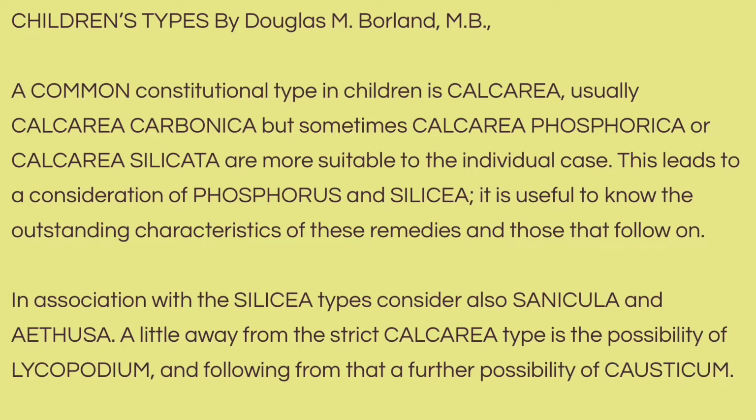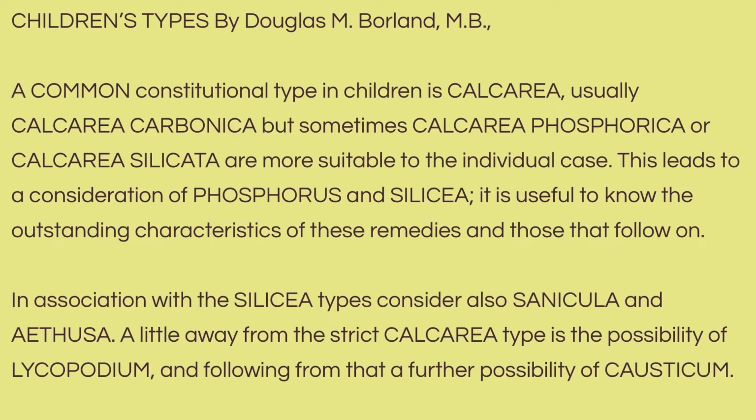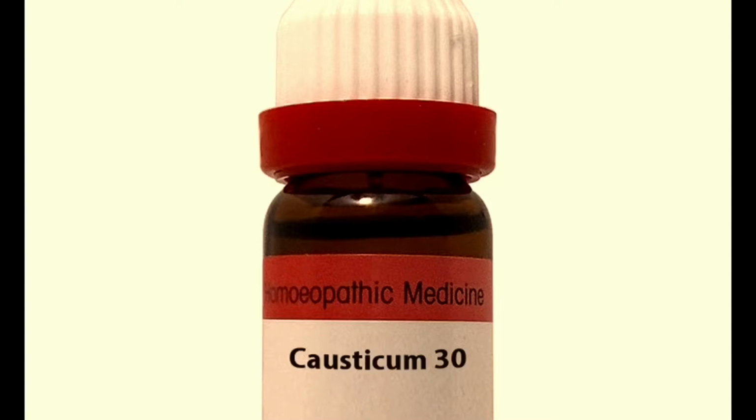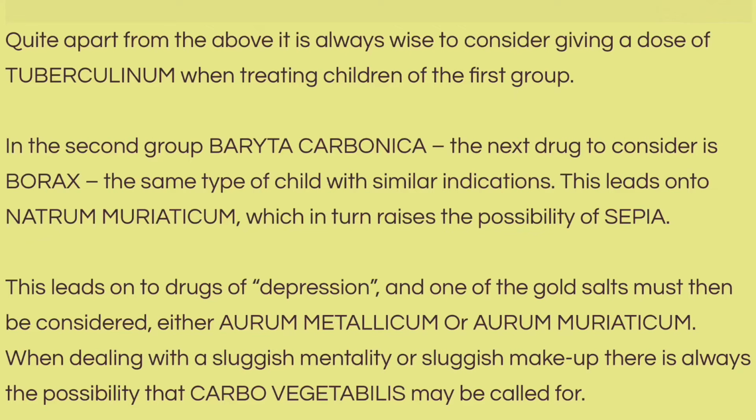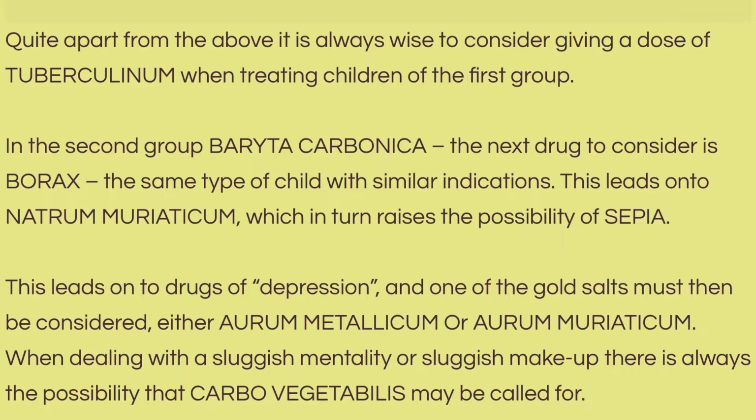A little away from the strict Calcarea type is the possibility of Lycopodium, and following from that a further possibility of Causticum. Quite apart from the above, it is always wise to consider giving a dose of Tuberculinum when treating children of the first group.